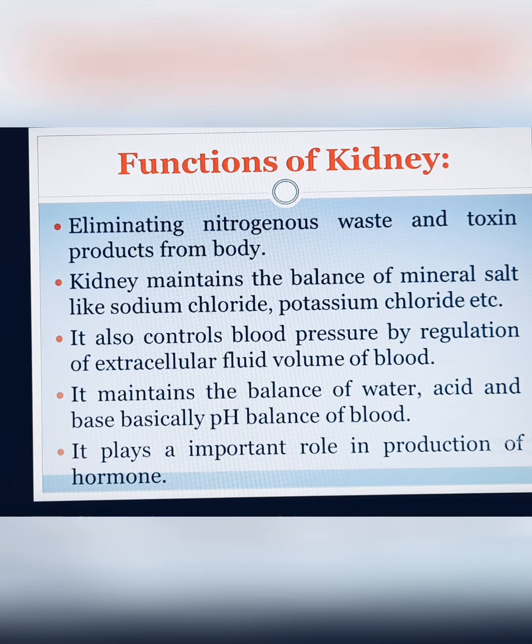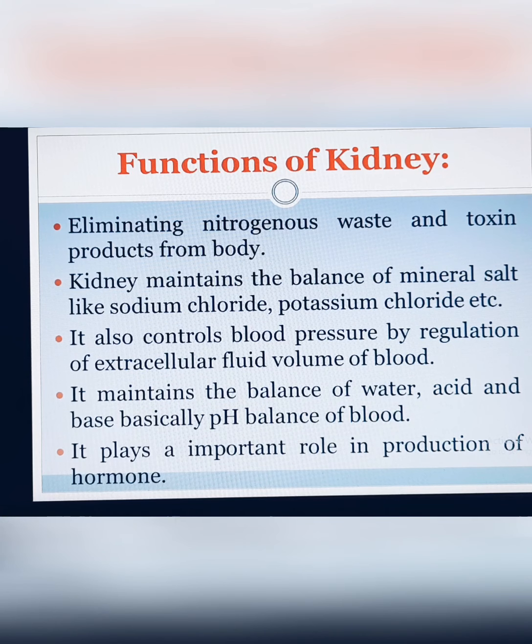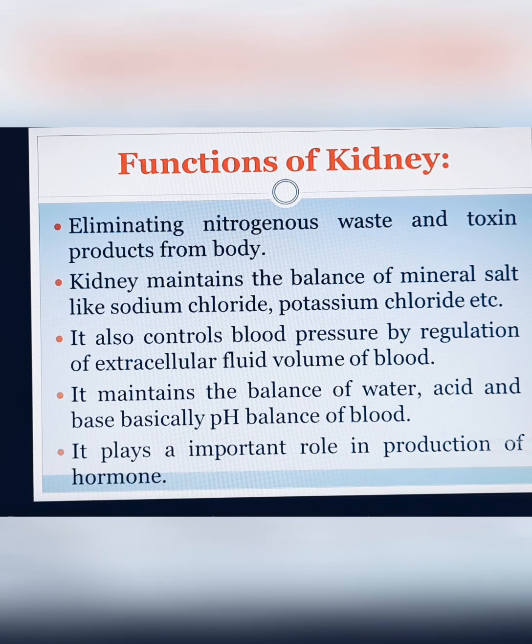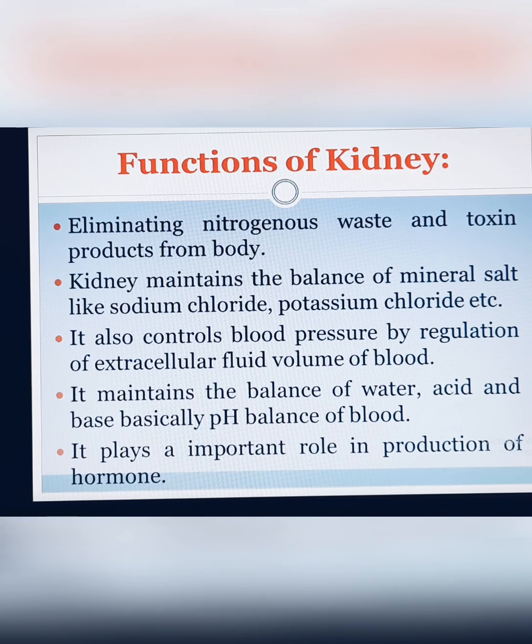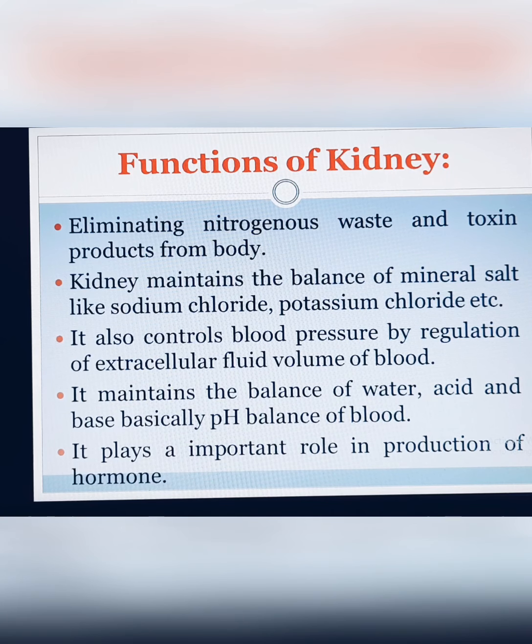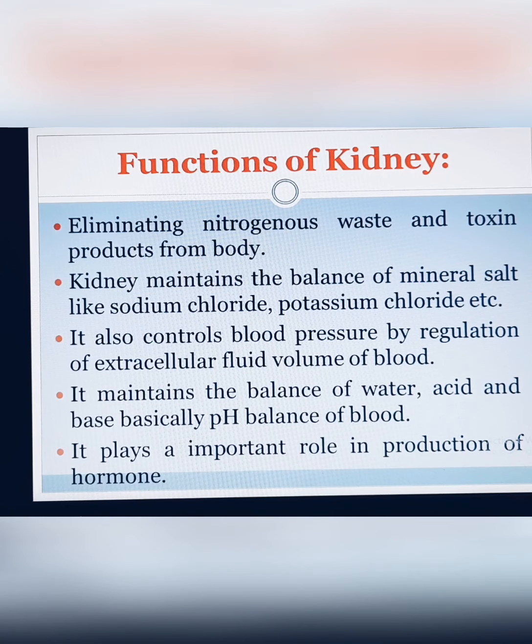Next, the kidney maintains the balance of mineral salts like sodium chloride, potassium chloride, etc. And it also controls blood pressure by regulation of the extracellular fluid volume of blood. We know blood has two parts. One is blood plasma, another one is blood corpuscles. Blood plasma is basically the watery portion. And maintaining this watery portion can help to control blood pressure. Next, it maintains the balance of water, acid, and base, basically the pH balance of blood. It plays an important role in production of hormones.